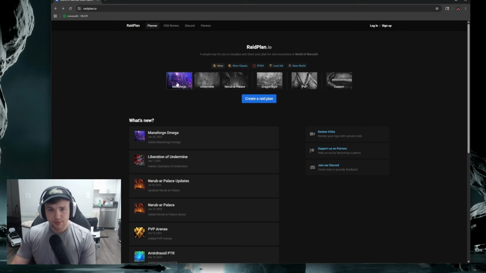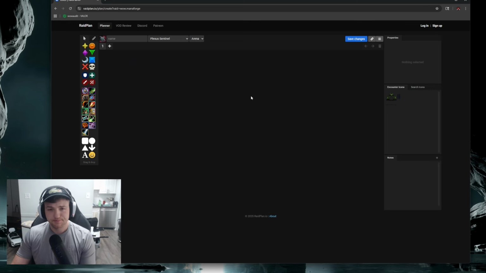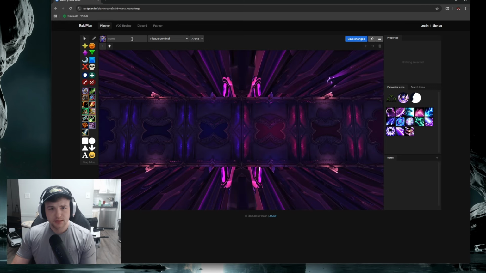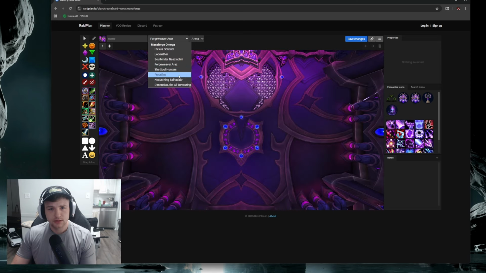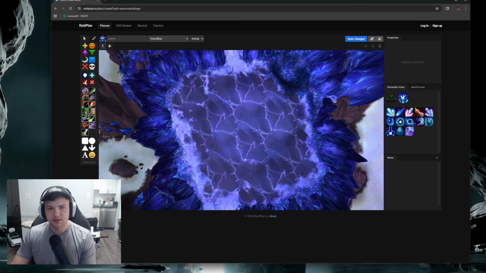So I'm just going to go ahead and make a quick mock one. We'll go into Manaforge Omega, create a raid plan. This is Plexus Sentinel. I could change this. Let's go to Forge Weaver. Or actually, let's just go to Fractalus, because that's the one where you usually have a lot of markers. So this is where I could drag over and say, all right, Fractalus is here. He's going to be facing this way.